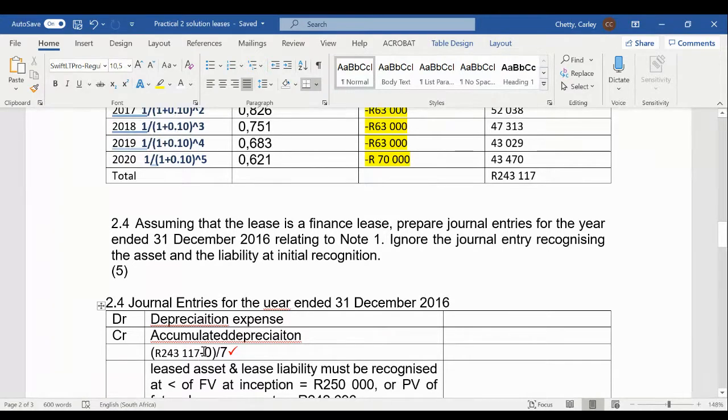The fair value of the asset was 250,000 at the beginning of the lease agreement, but the present value of the minimum lease payments is 243,117 rand. And we are going to depreciate this over the useful life of the asset being 7 years.